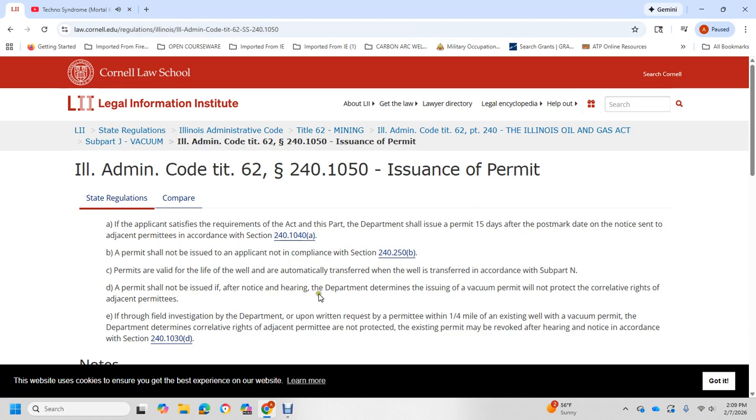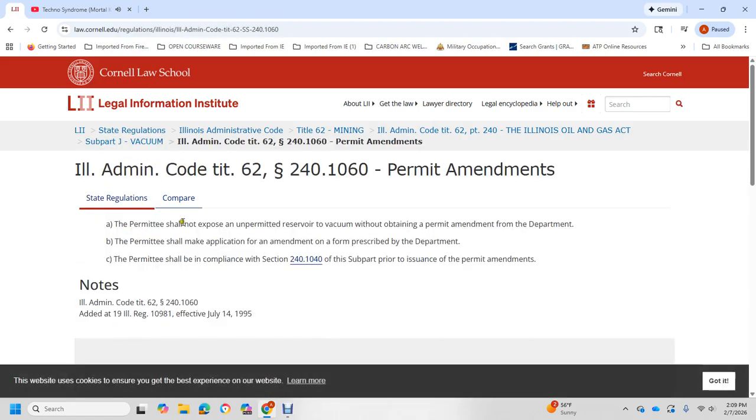A permit shall not be issued if the department determines that issuing the vacuum permit would not protect correlative rights of adjacent permittees. The department shall investigate in writing upon the request of a permittee within a quarter mile of an existing well with a vacuum permit that is determined to affect the rate of an adjacent permittee whose rights are not protected. The existing permit may be revoked after hearing and notice according to Section 240.1030D.